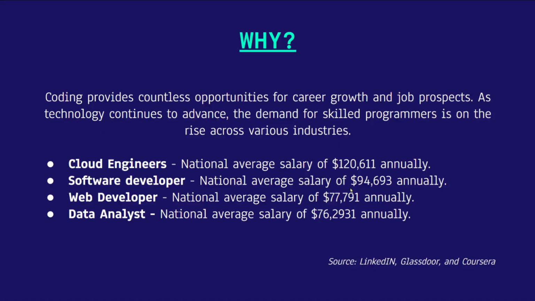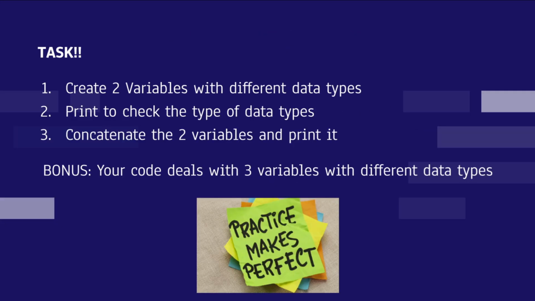I want you to try it out for yourself. The task is you have to create 2 variables with different data types, and then you have to print to check their data types, and then concatenate or add and put the 2 variables together, and print it. Bonus is the code deals with 3 variables.